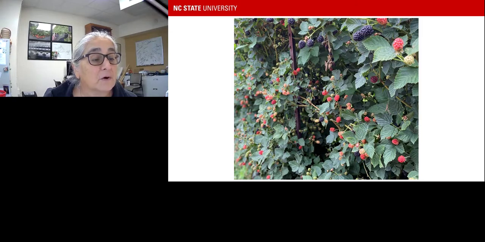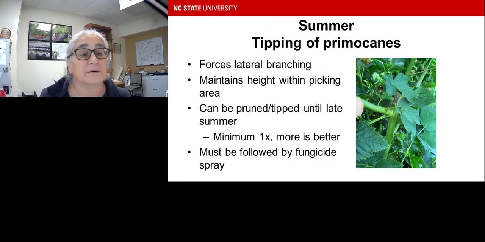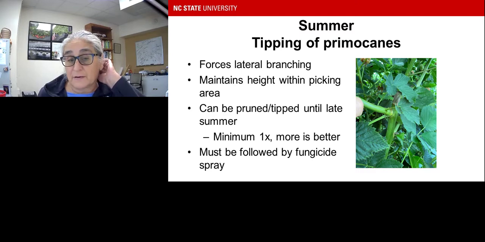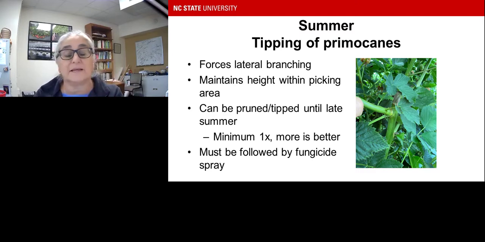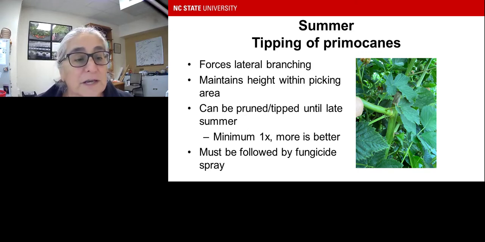All right, so then we'll move on to the summer, where you also have to maintain the canopy. And in the summer, what we do is called tipping. What it does is force laterals to branch. This is a tipping of the primocanes. It maintains the height within the picking area. You can be pruned and tipped until late summer. We want a minimum of one time. More is better, depending on how vigorous your growth is in your particular field.